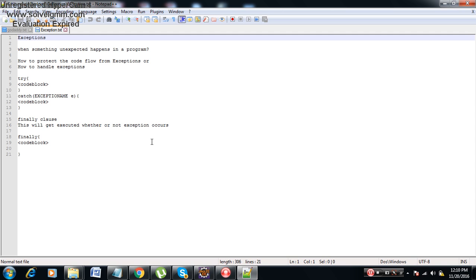Clear? What is an exception? Whenever during the program execution something unexpected happens, that is called an exception. How to protect our code from the exception? We have to enclose the code inside a try block, and immediately after the try we should have a catch block. Say I want to do something that should always get executed whether an exception is happening or not happening, we can go with a finally clause.